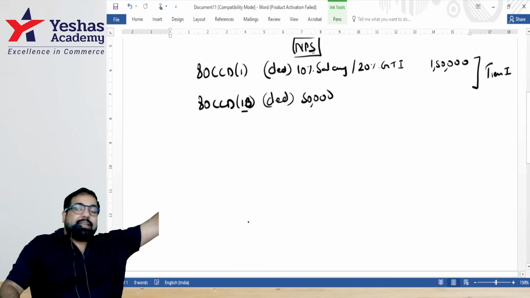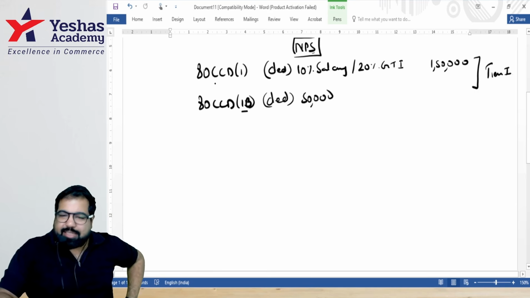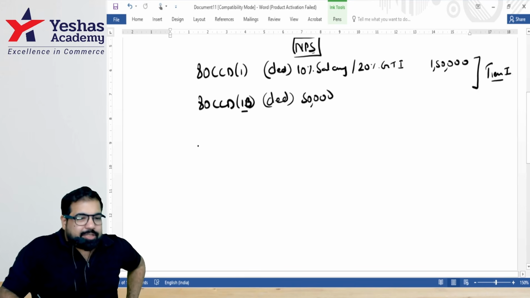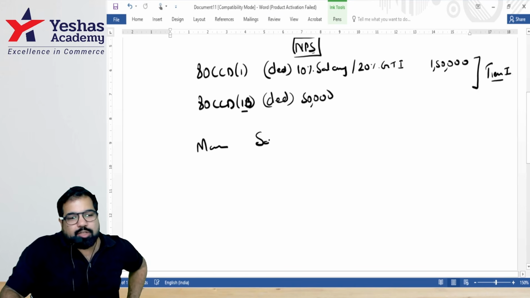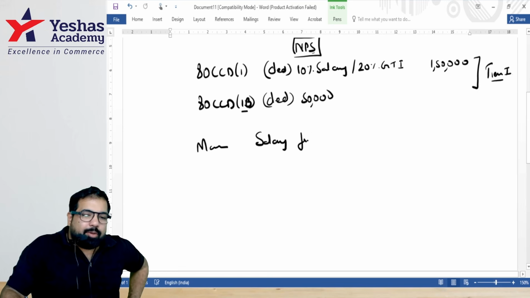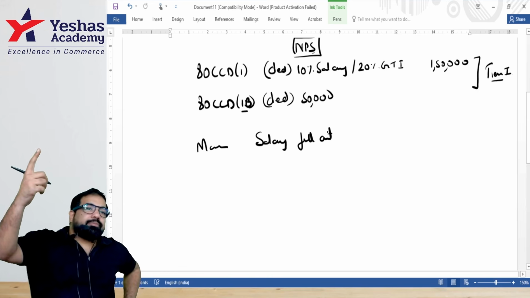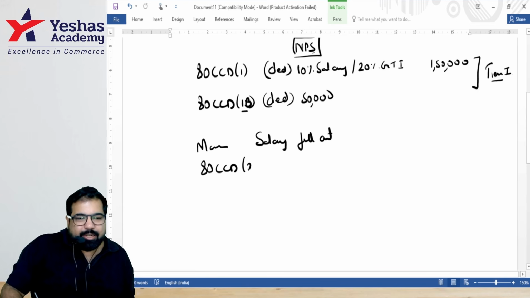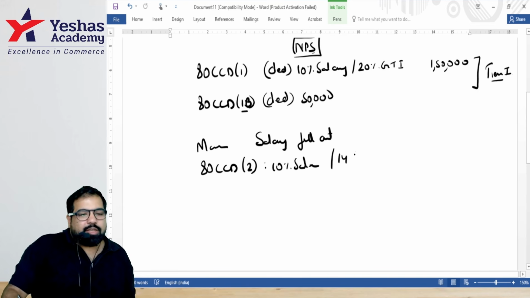But tier 2 is 80C and tier 1 is 80 CCD. They will give tier 1 only mostly, guys. That is CCD. And guys, if your master contributes, the master's contribution will be added in full. Higher the income, there is no restriction, but you will get a deduction under 80 CCD2 if you're in the old scheme, and 10% of your salary if you're in the new scheme.